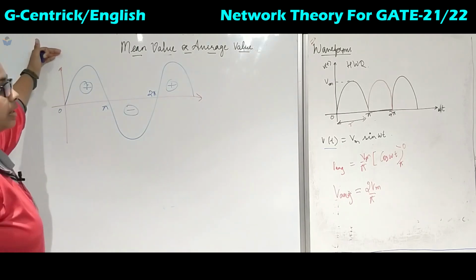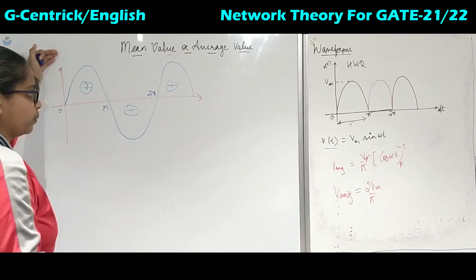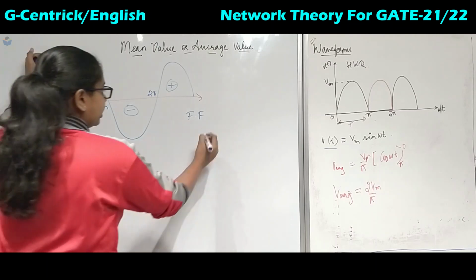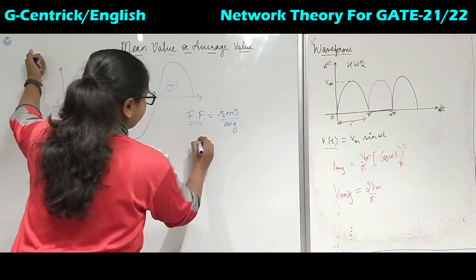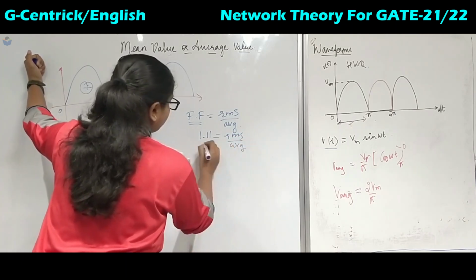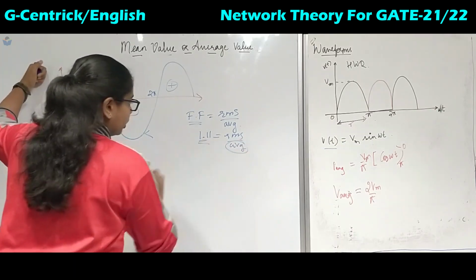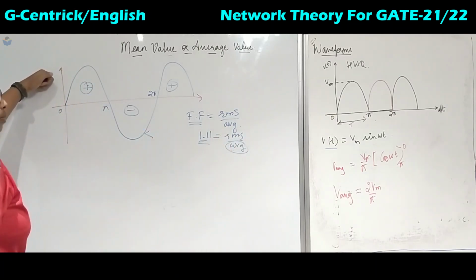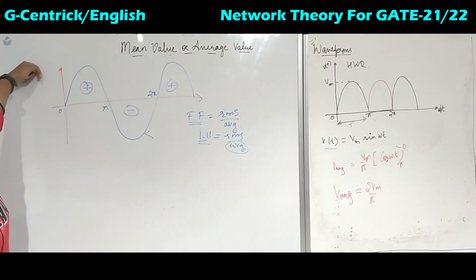But we have an exceptional case only for the sinusoidal wave, its average value will not be equal to 0. That is because of the form factor, which will be taught in the upcoming lectures, which is nothing but RMS upon average value. This form factor is 1.11 for a sinusoidal wave. If the average were 0, the form factor would go to infinity, so it cannot be true. So what we have is an exception for the sinusoidal waveform.